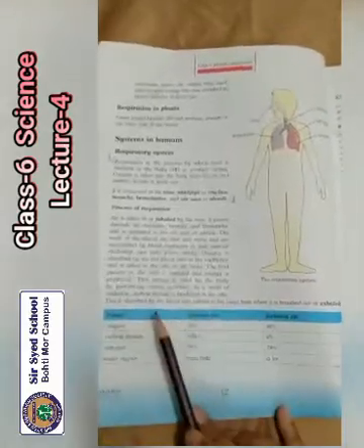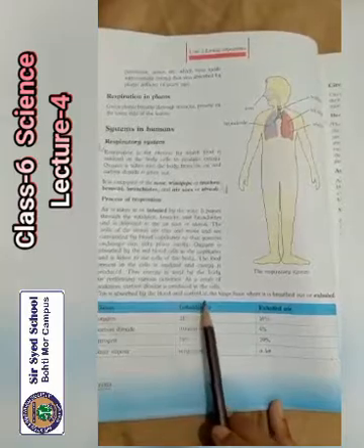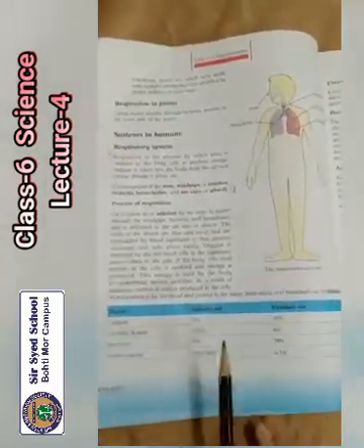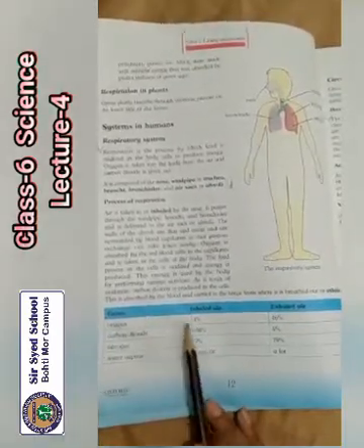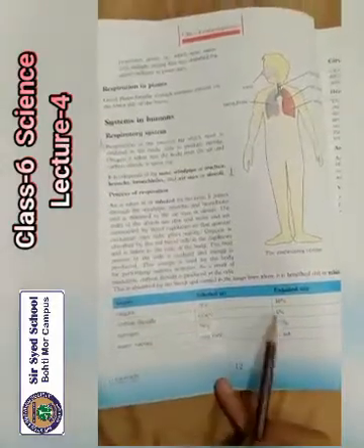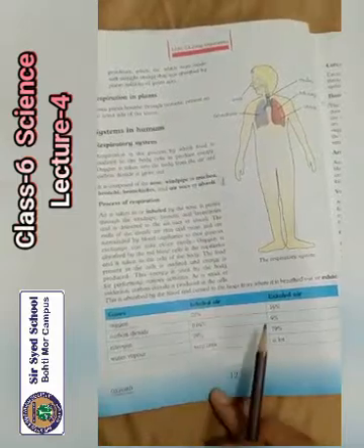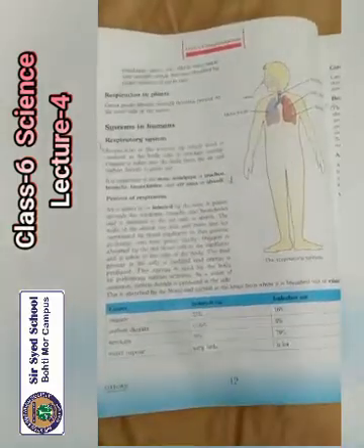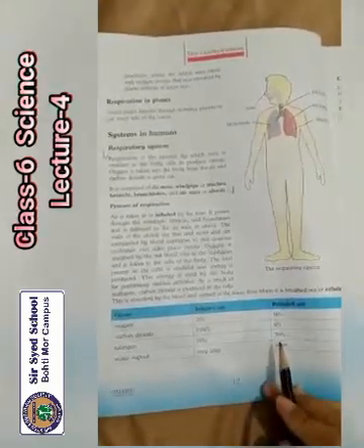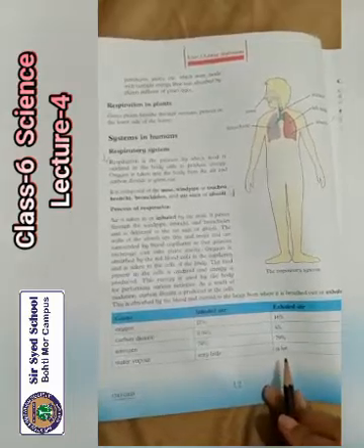As a result of oxidation, carbon dioxide is produced in the cells. This is absorbed by the blood and carried to the lungs, from where it is breathed out or exhaled. In the table, gases: inhaled air, exhaled air. Oxygen 21%, exhaled 16%. Carbon dioxide 0.04%, exhaled 4%. Nitrogen 79%, exhaled 79%. Water vapors very little, exhaled a lot.